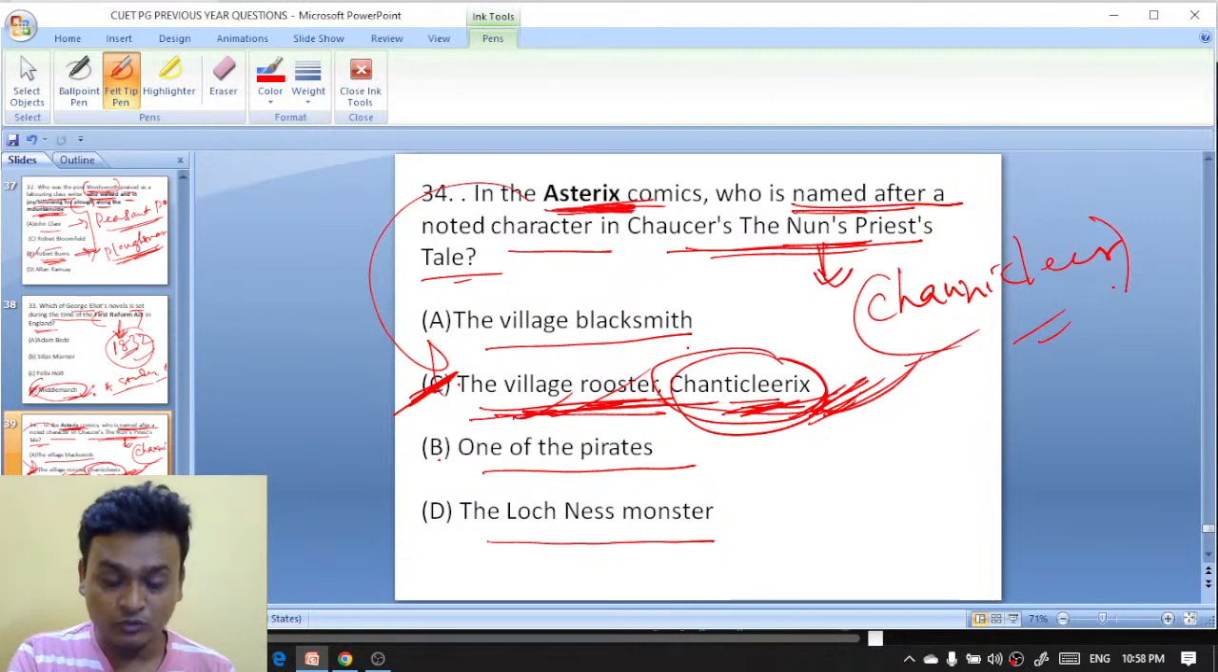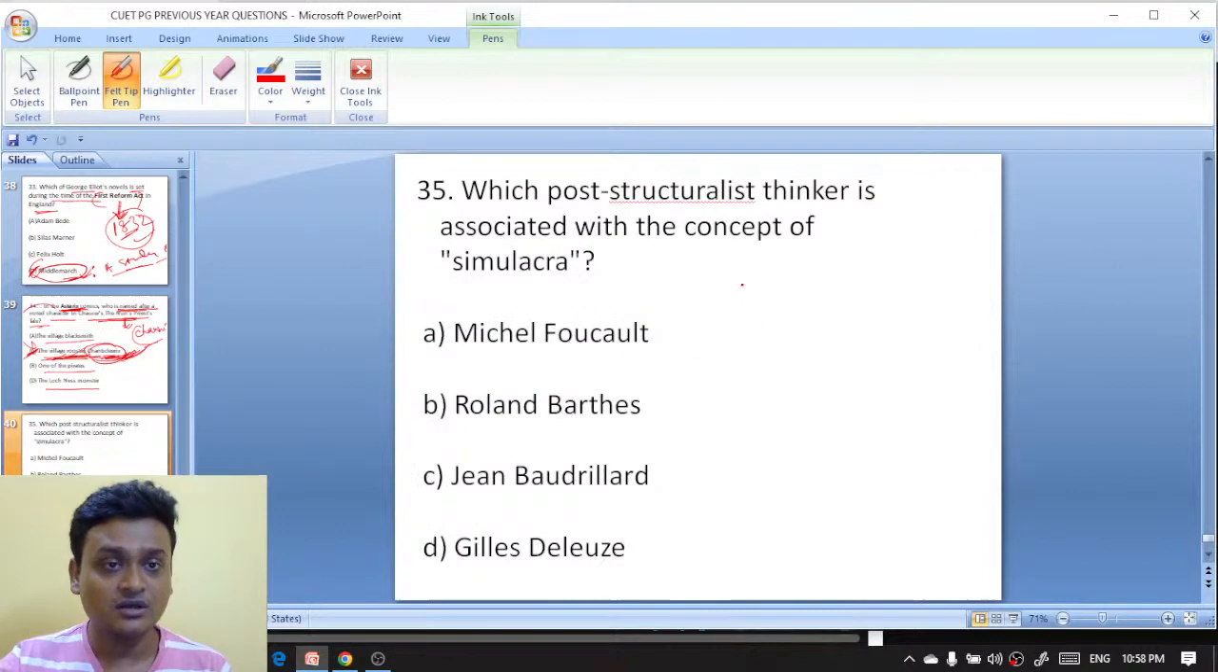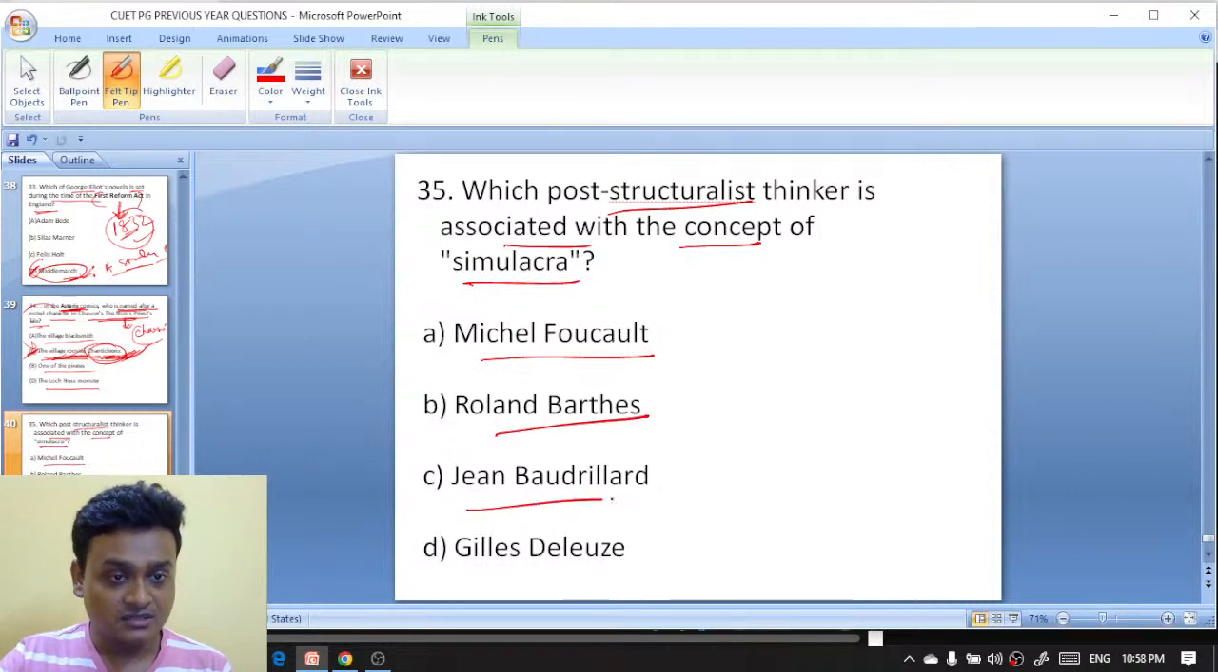Okay. Moving on to question number 35. I think this is the last question. Which post-structuralist thinker is associated with the concept of simulacra? Michel Foucault, Roland Barthes, Jean Baudrillard, Gilles Deleuze.